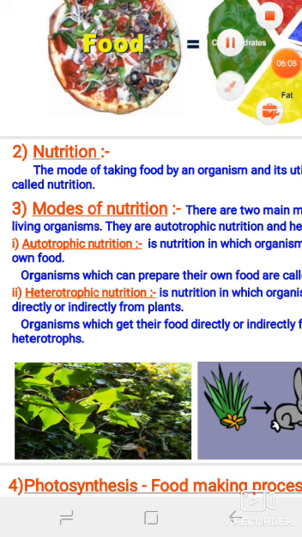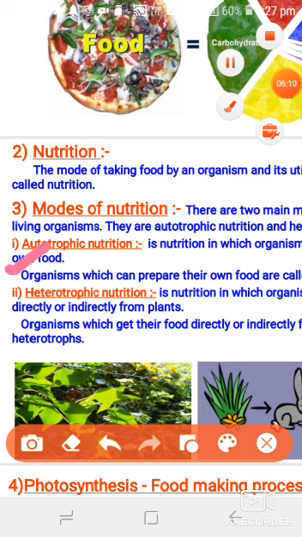Firstly we will discuss autotrophic nutrition. Auto means self and trophos means nutrition. This means the nutrition which is taken by self. As a definition, you can say it is the nutrition in which an organism gets its food or nutrition by itself, like green plants, blue green algae, and some bacteria. These are all categories of autotrophs.